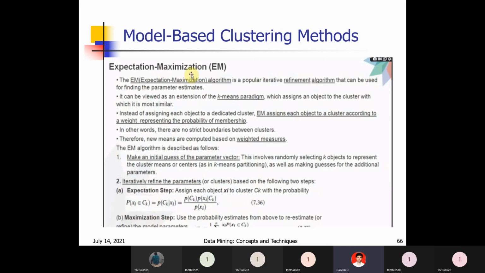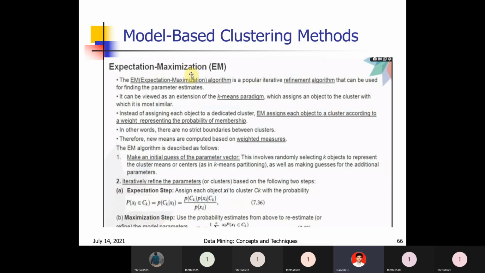Each time, we change the center to the mean value. Initially you take a random value, then the mean value, and you change the center to that mean value. Next, you take the nearest values, calculate the mean value again, and change the center to that mean value. Like that you iterate a number of times. Here also in expectation maximization you iterate a number of times. It can be viewed as an extension of the k-means algorithm.